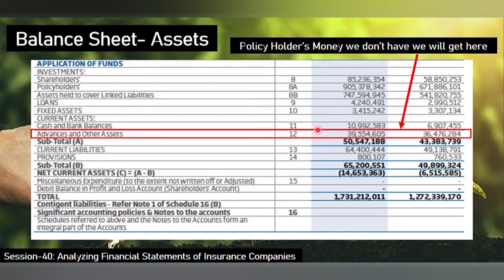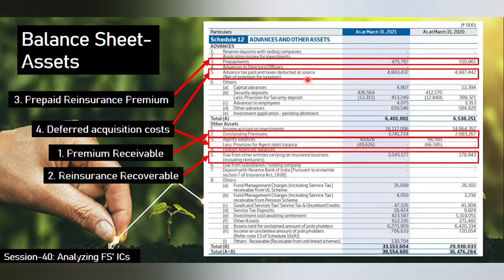If you go to other balance sheets or other annual reports, you will get the same formats, or at least similar formats with similar schedule numbers. Now on the asset side, you have these advances and other assets, listed under schedule 12. So we went into schedule 12, advances and other assets.